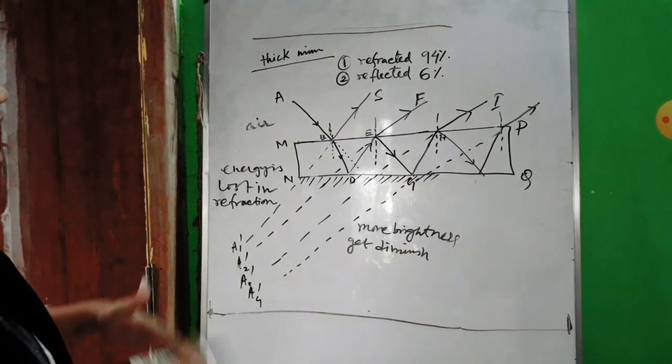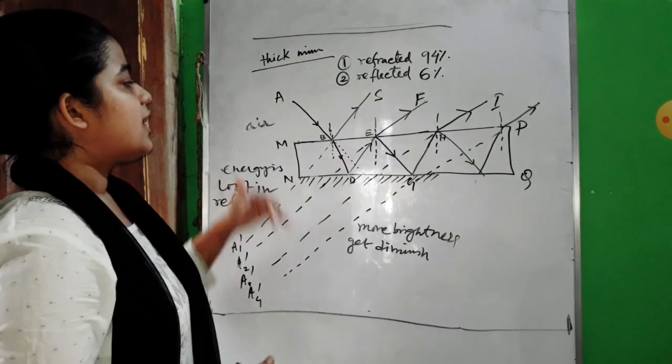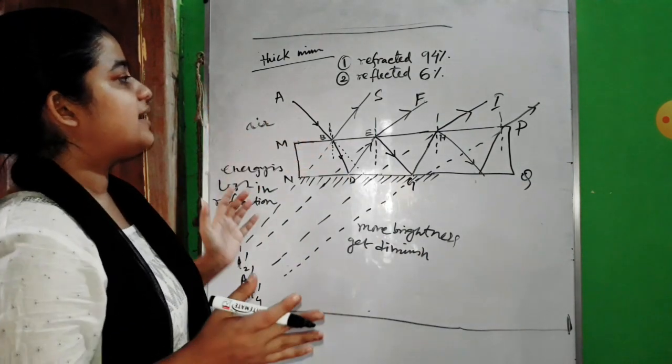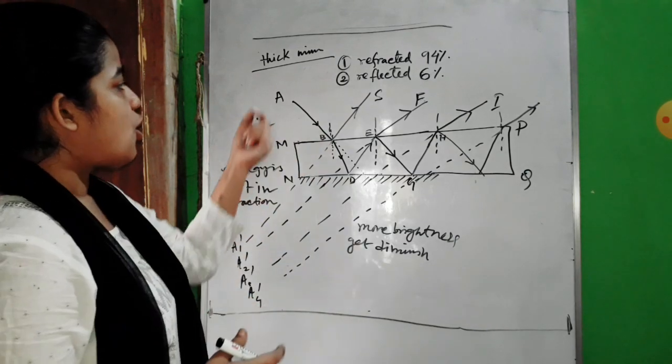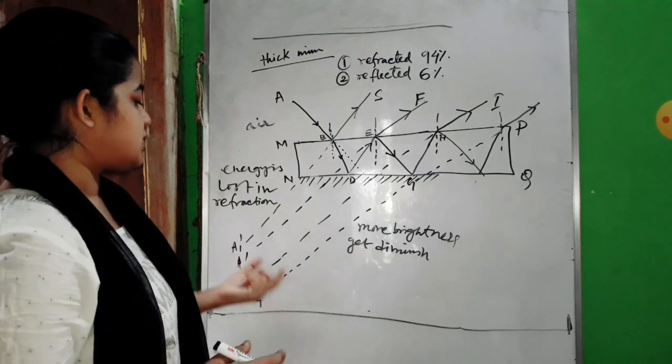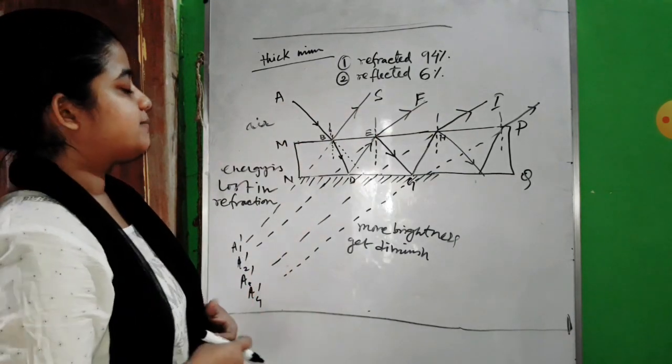So that is the thing: if you place a thick mirror in the path of any light ray, it will form many multiple images of the illuminated object at the back, behind the mirror.